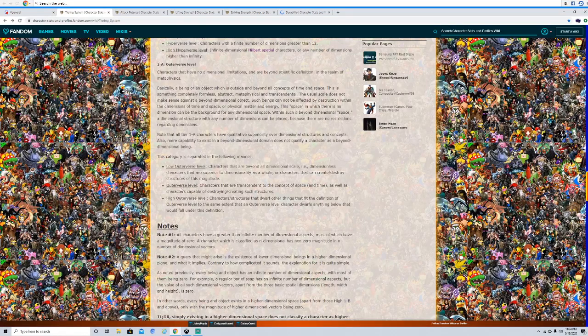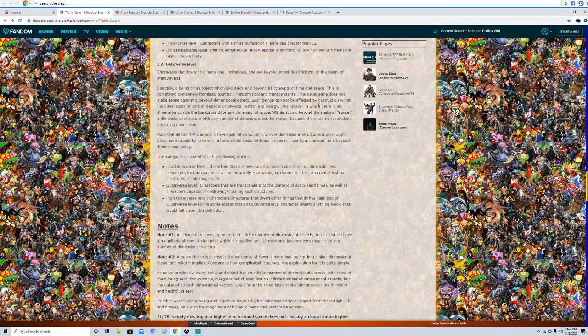You can say the one above all is like Outerversal. You could say like Trigon. You can scale him to Outerversal, then to High Outerversal. Not sure where Trigon is consistently. The Emperor of Mankind, I've heard people scale him to High Outerversal, or at least Outerversal. I've also heard people scale characters like Oblivion Outerversal, right? I've even heard some things along the lines of Cthulhu being High 1A or 1A, but anyway, the point is, those are the highest you're going to get in fictions, like High Outerversal.